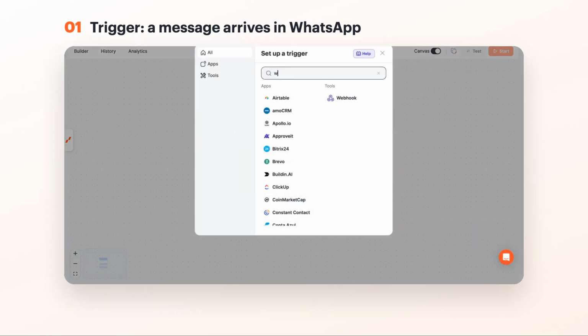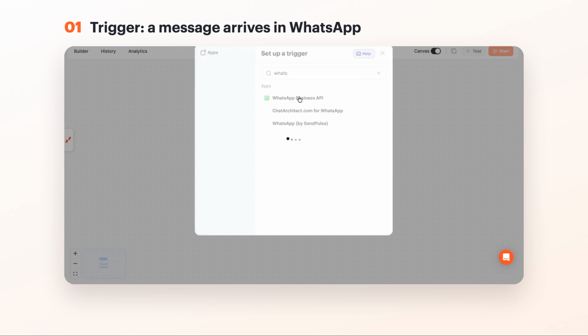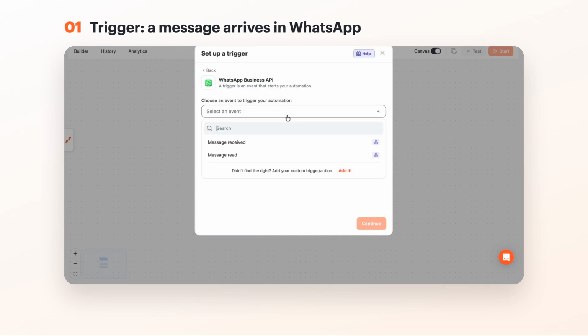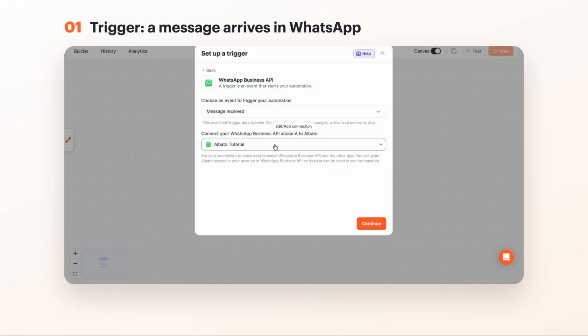Create a new automation and set the trigger. WhatsApp Business API, event message received. Every incoming message now wakes the agent.